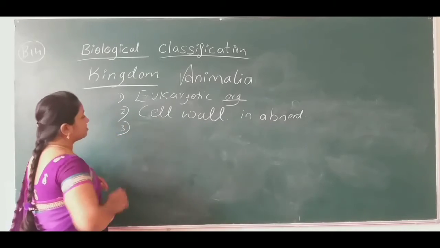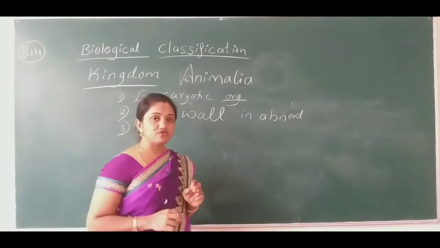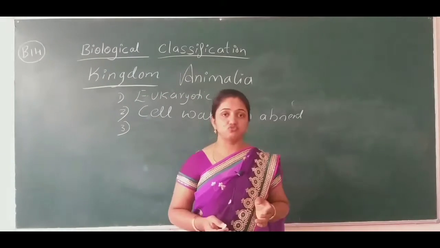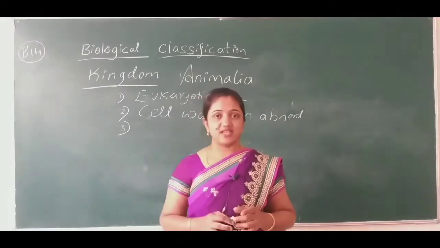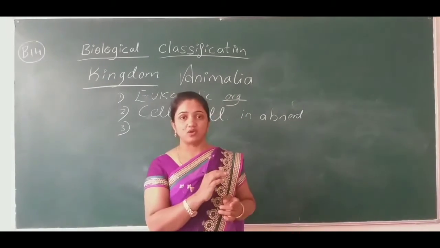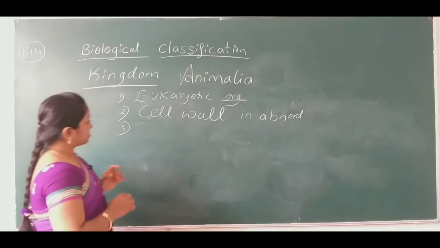And then coming to the mode of nutrition, how they are going to absorb, whether they are preparing their food or not. You know that character very well.